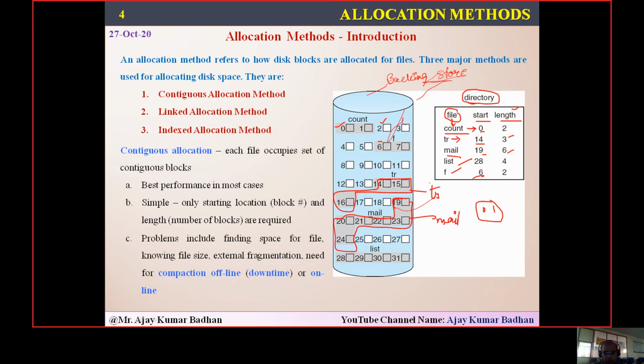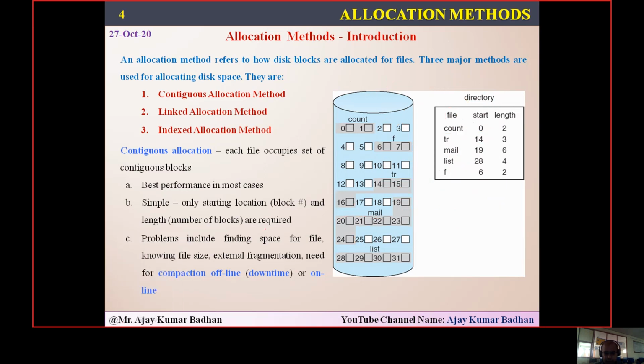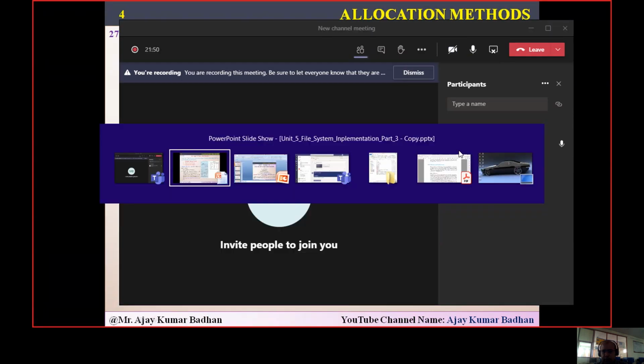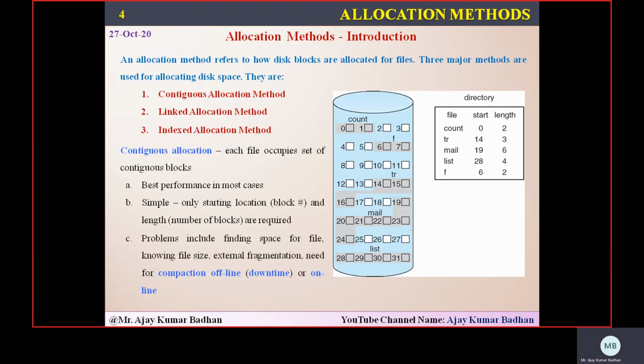Okay, so if you see this particular file F, it starts from 6. Its length is 2. So 6 and 7 are allocated to that particular file called F. So this is exactly how it works. That's the best part of this. I hope it is very clear till here. This is what we call continuous allocation.